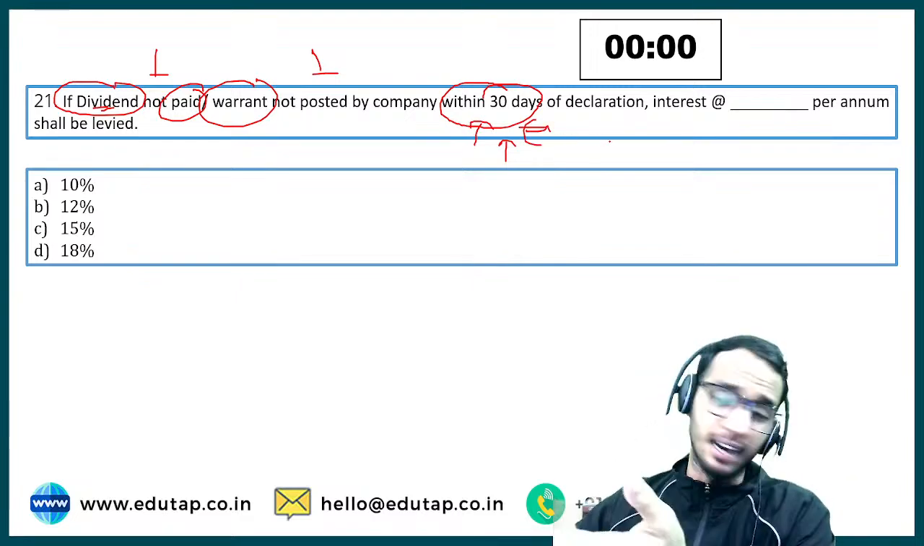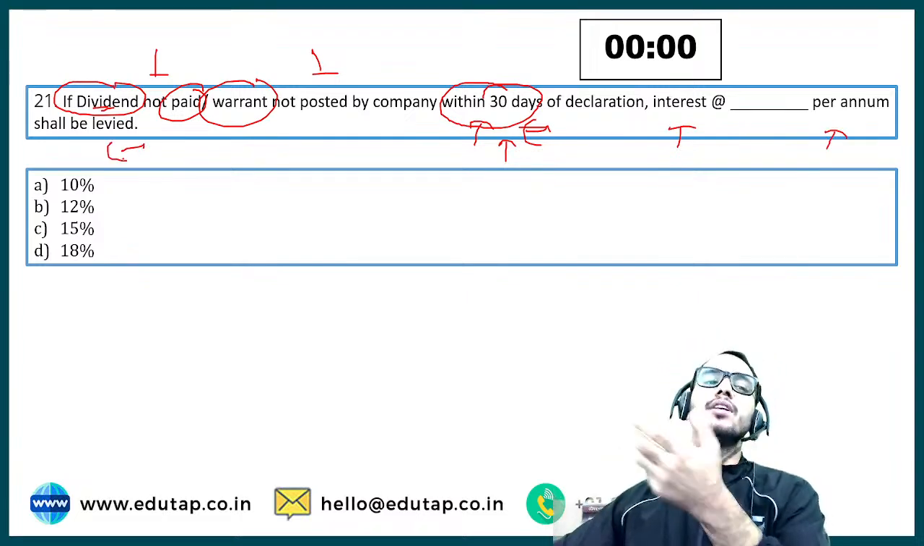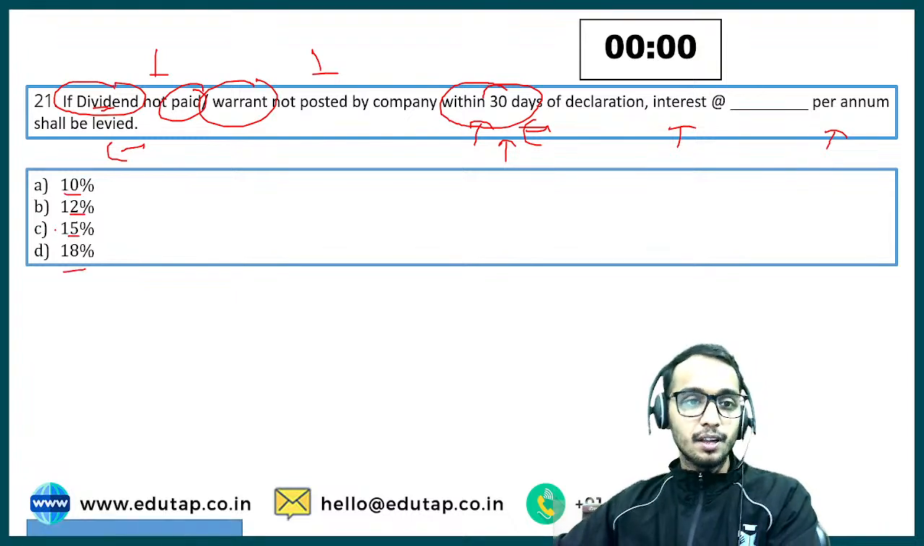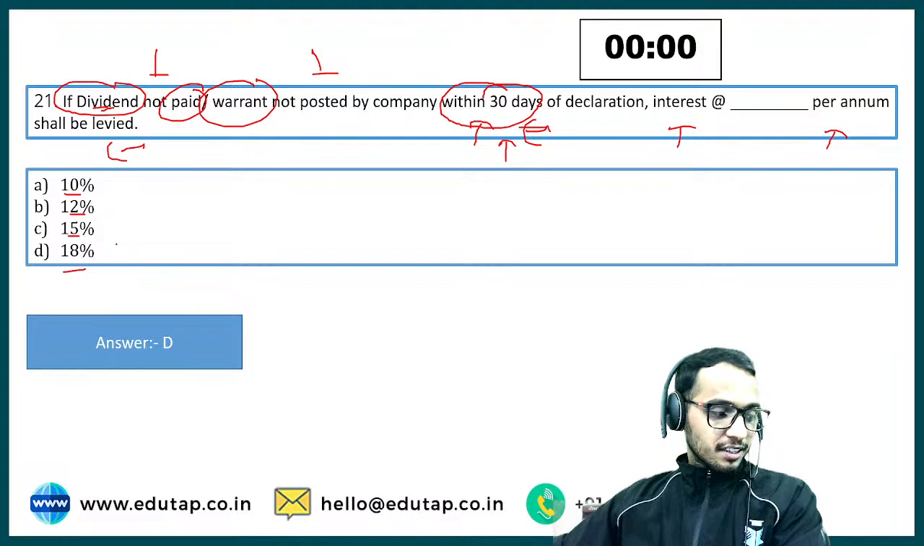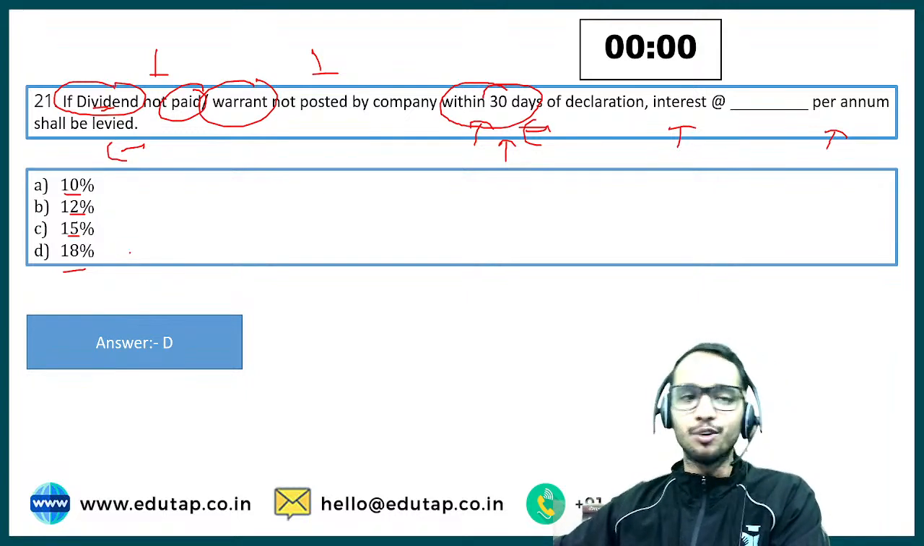But if you haven't done that, interest will be charged per annum. What will be the rate of interest? You tell me, everyone. 10, 12, 15, 18. Okay, so I got few correct answers, few incorrect as well. Don't worry if you don't know this. The rate charged will be 18%.